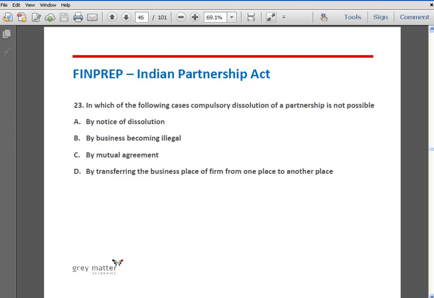Question number 23. In which of the following cases compulsory dissolution of partnership is not possible? Option A by notice of dissolution, option B by business becoming illegal, option C by mutual agreement, option D by transferring the business place of the firm from one place to another place. Correct answer is option D. The other three options warrant compulsory dissolution.